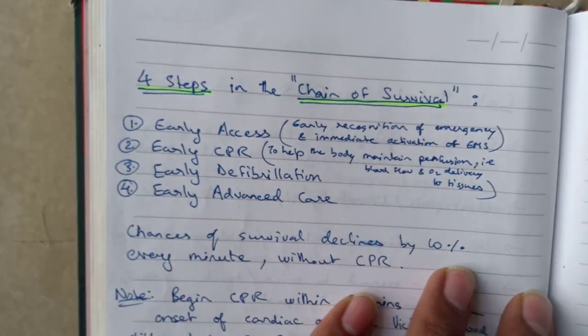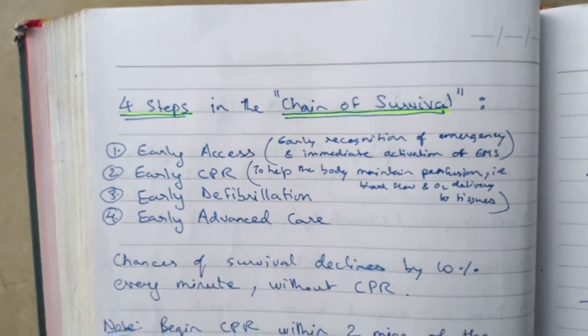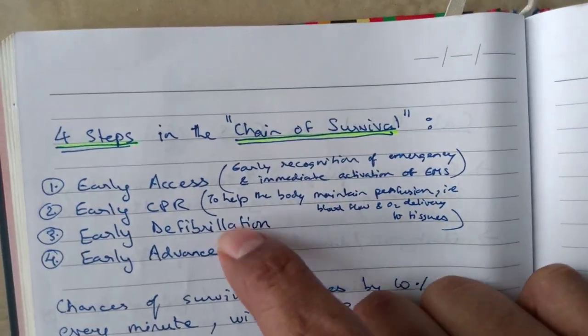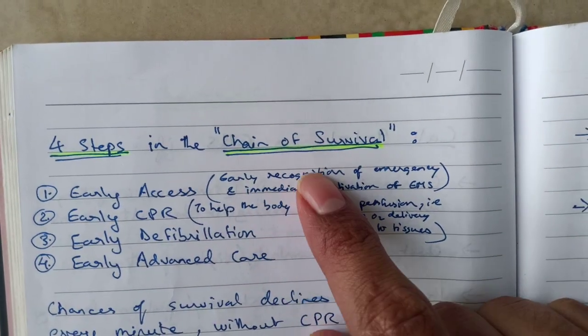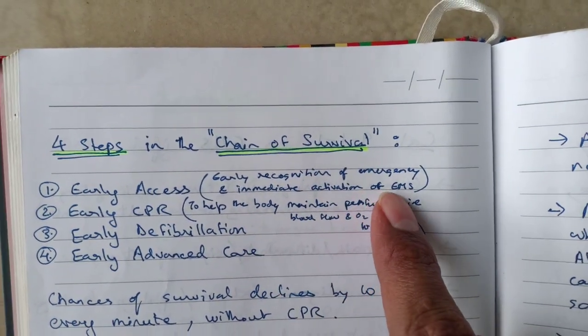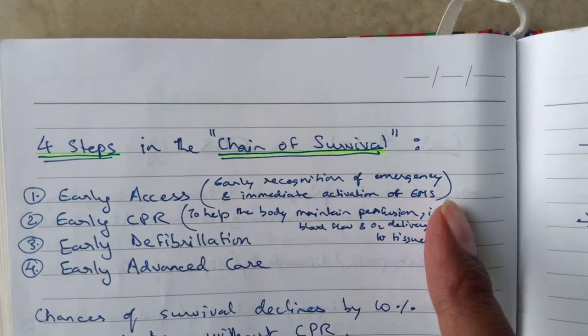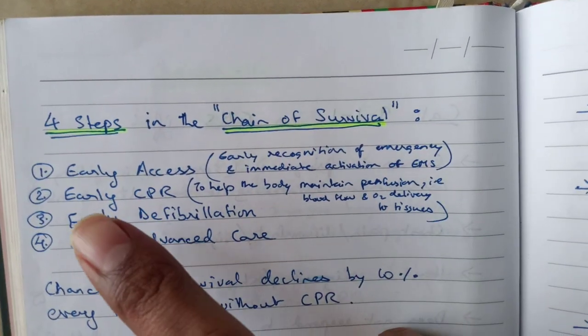There are 4 steps in the chain of survival. You might get a recall question like, what is the chain of survival and what are the 4 steps in it. One is early access, meaning early recognition of the emergency and immediate activation of EMS. EMS is emergency medical services, something like that. Yes, I don't remember, I forgot.